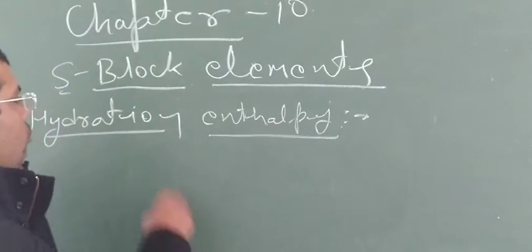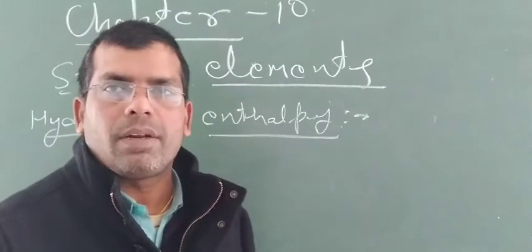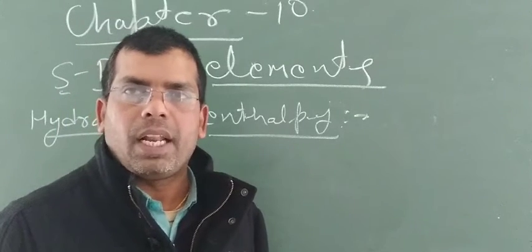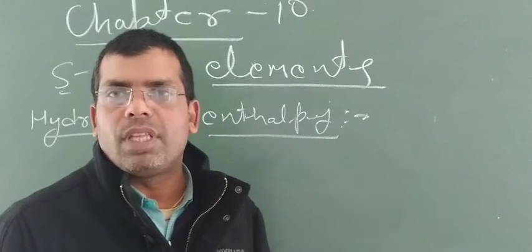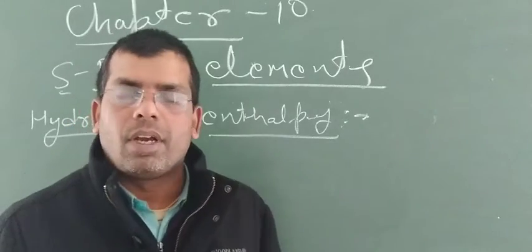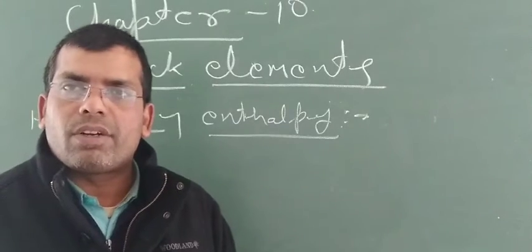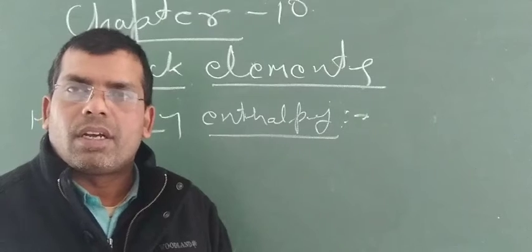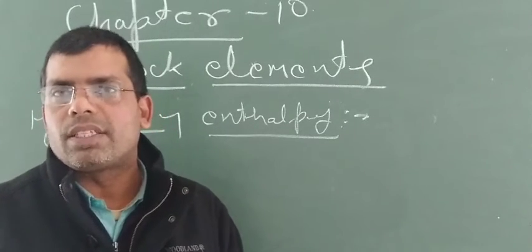First, we need to know about hydration enthalpy. Hydration means combination with water. So, when one mole of any metal ion is surrounded by water molecules, the amount of energy released is known as hydration enthalpy. When one mole of any metal ion comes in contact with water molecules, the water molecules surround that metal ion and the energy released is known as hydration enthalpy.